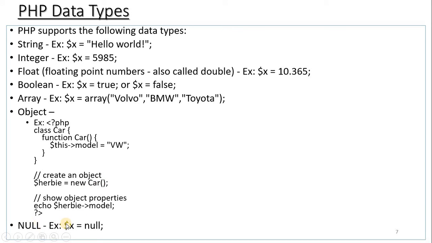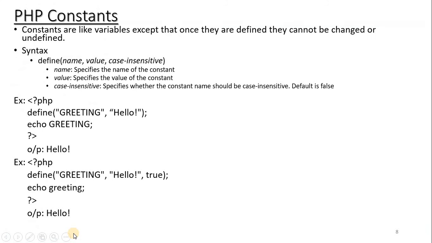And the next data type is the null data type. $x is equal to null, then this particular variable x is considered to be null. So next we will see PHP constants.